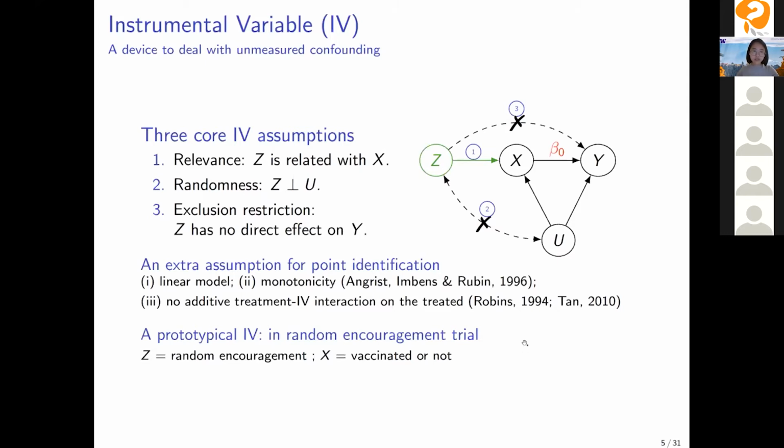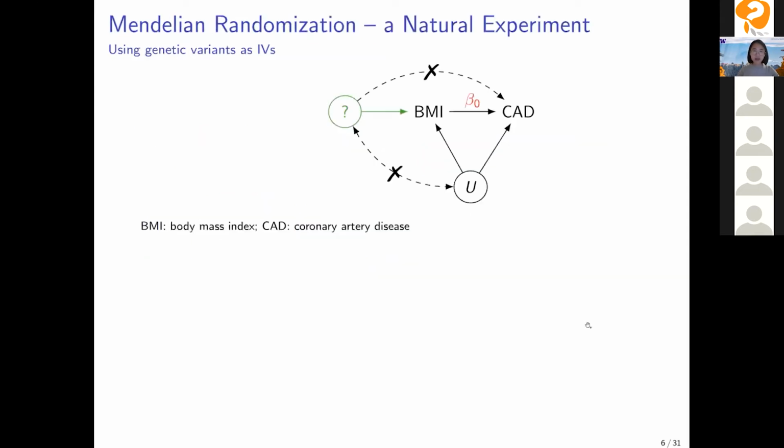In terms of exclusion restriction, it requires Z to have no direct effect on outcome Y. If this random encouragement is blinded, then there is some justification that Z does not have a direct effect on Y unless it successfully changes the status of X. This instrumental variable is a powerful device to disentangle causal effect from unmeasured confounding bias. But in practice, instrumental variables are very difficult to find.